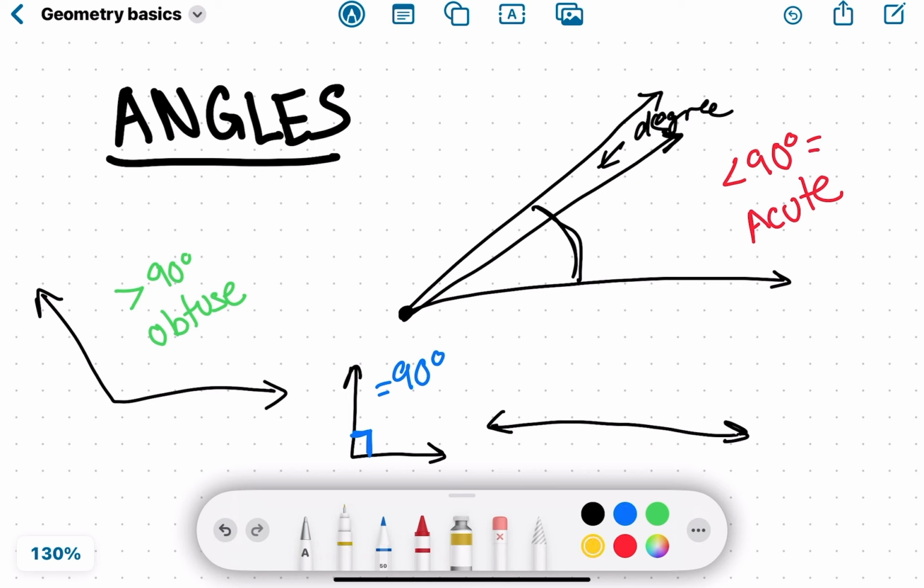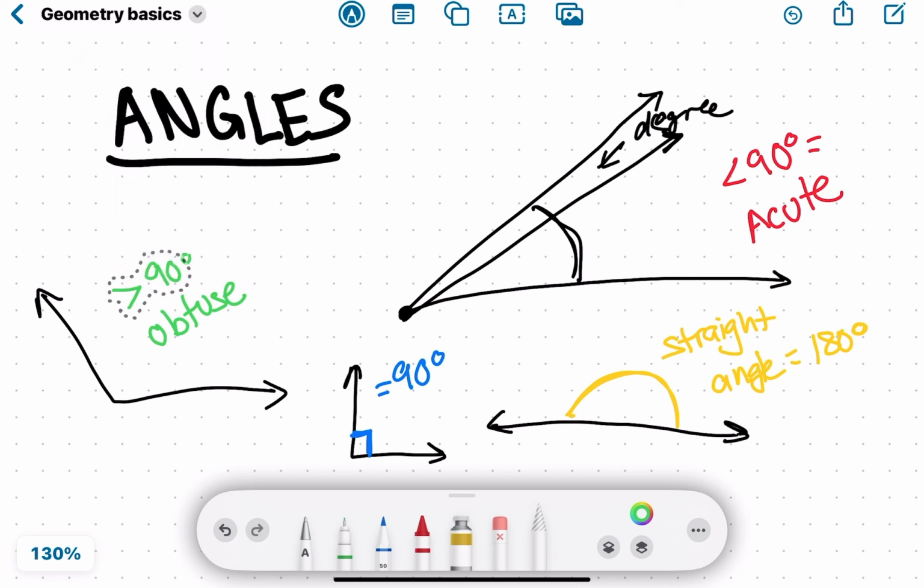And now finally on to the last one. That is a straight angle. A straight angle is equal to 180 degrees. Another thing I want to add is an obtuse angle is not only greater than 90, but it's also less than 180. So actually, let me fix that right now.